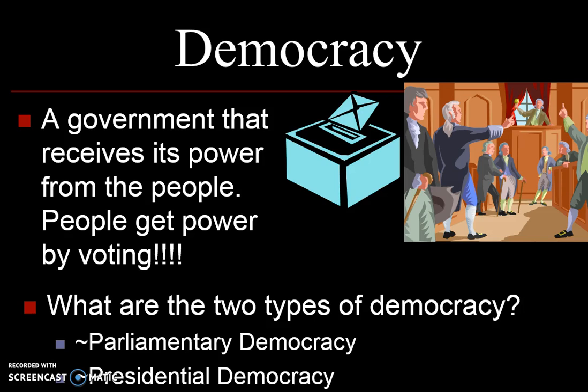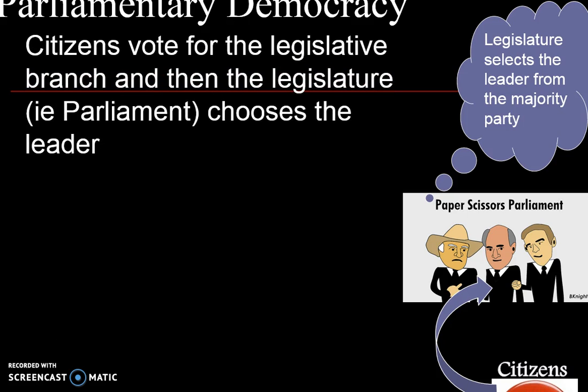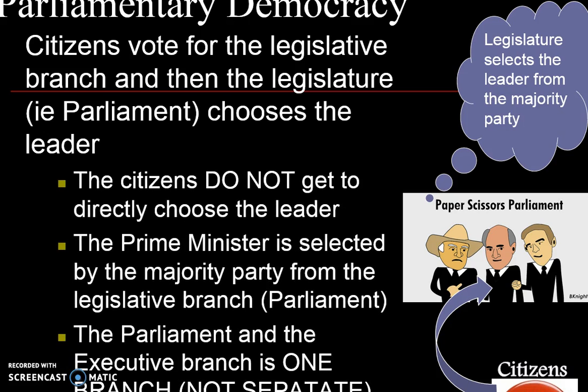There are two types of democracies: a parliamentary democracy and a presidential democracy, and we're going to take a look at each of those. In a parliamentary democracy, the citizens vote for the legislative branch, and they're done. They're only voting for one branch because that's basically the only branch they have in that government. The citizens do not directly vote for their leader. They're selecting their legislature only.